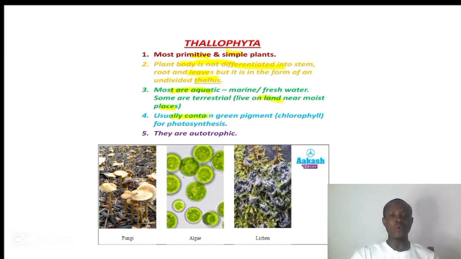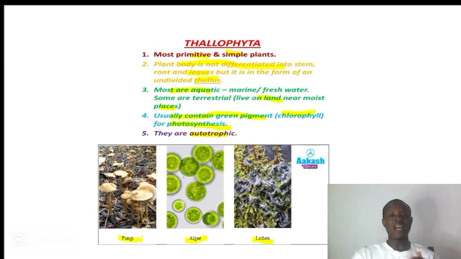They usually contain a green pigment, which we call chlorophyll, that is responsible for the green coloration of leaves. And that chlorophyll is responsible for photosynthesis. And the last one, they are autotrophic. That means they can produce their own food just like any other plant. Examples we have here are the algae, the lichen, and the fungi.